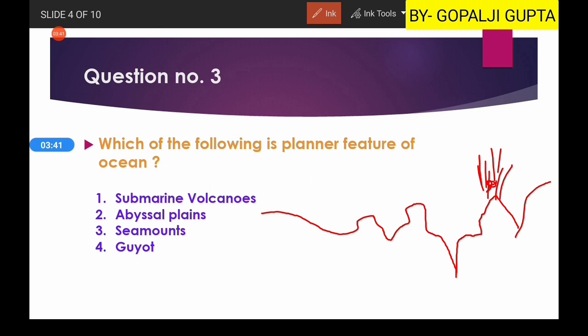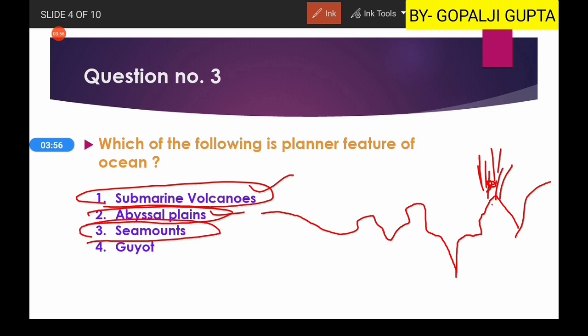But out of those, submarine volcanoes are the volcanoes within the water body. Then we have the abyssal plains, the planar areas, the bottom plains, they are known as abyssal plains. Then we have sea mounts. Sea mounts means the volcanic features which are not erupting currently, but previously they were volcanoes. These features are inside the water body, not exposed to the air, so they are known as sea mounts.